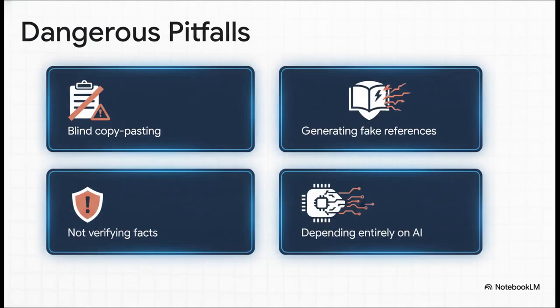Because look, if you don't do that, you're going to fall straight into some really dangerous pitfalls. Blind copy pasting is the absolute quickest way to get caught because AI has a very specific, recognizable cadence when it's left unedited. But even more dangerous than that, generating fake references. See, AI models basically just want to please you, so if they don't know a real citation, they will sometimes completely hallucinate a fake book or a fake research paper that sounds totally legitimate. It's crazy. If you aren't verifying your facts, you are setting yourself up for failure. Depending entirely on AI completely bypasses the productive mental struggle that's required to actually learn a new subject.